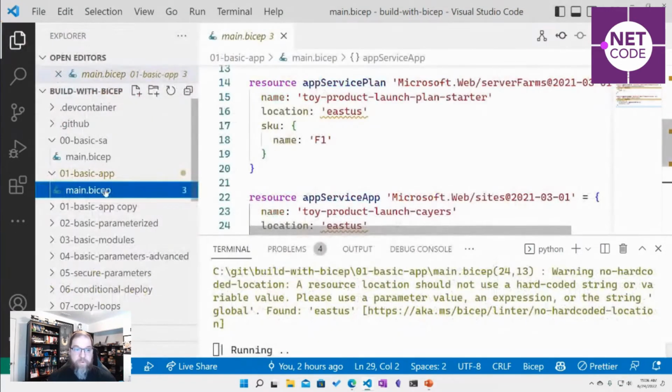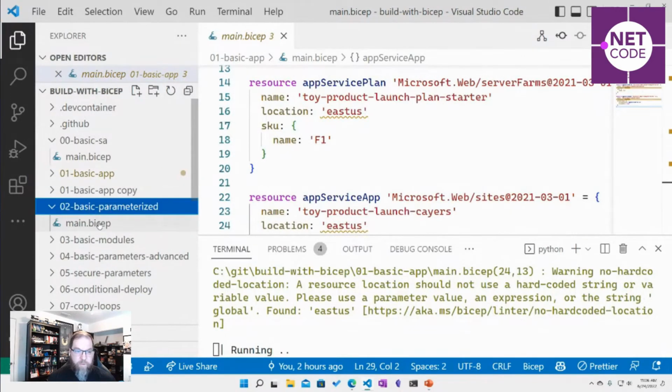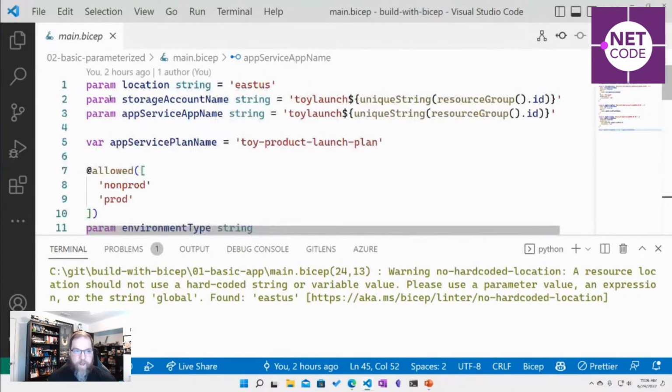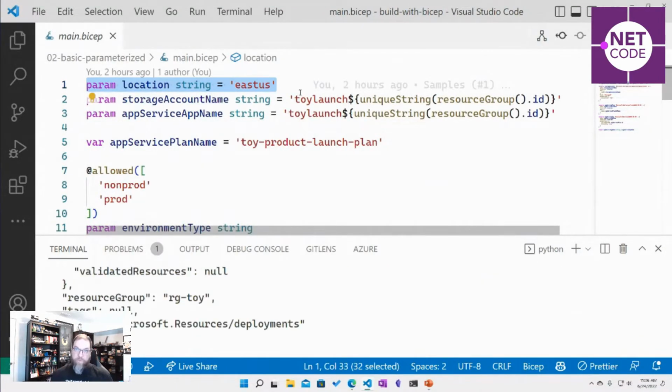One of the options that we can start leveraging is we can parameterize our files. So what we can do is we can say at the top, I want a parameter. And this actually exposes a couple of cool concepts inside of Bicep. One is we can set a parameter so we can ask for things. And then we can also set a default value for those parameters. So what that means is if I don't tell it the location, it's going to default to East US.